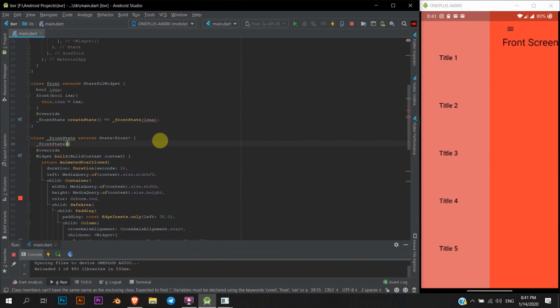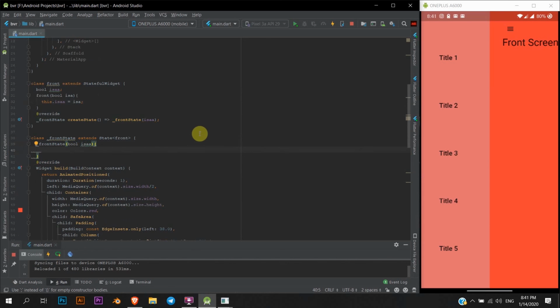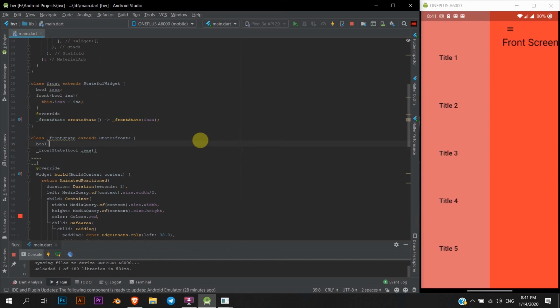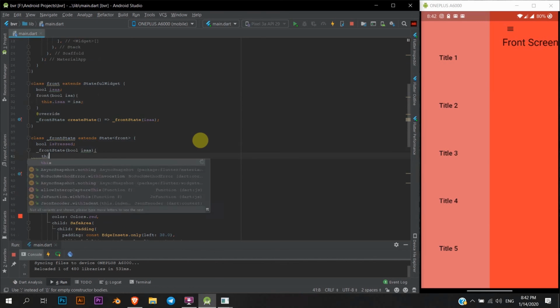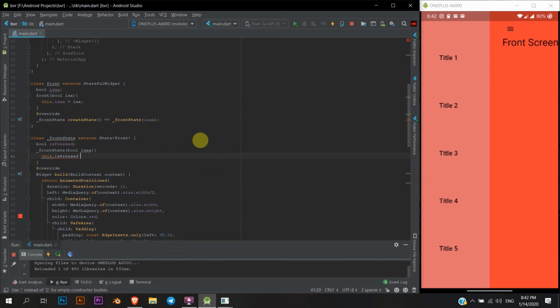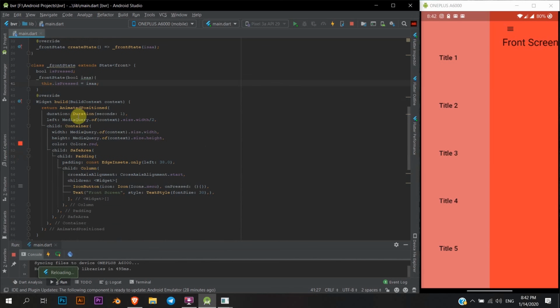I know it's a lot of work, but that's okay. It should not be a problem. It takes in a boolean value called Isa, and we need to make a boolean variable called isPressed. You can name it whatever you want. I'm just naming it isPressed, and this.isPressed is equal to Isa. Now we can use this variable over here. If isPressed is true, then reduce it by this much, else keep it at 0.